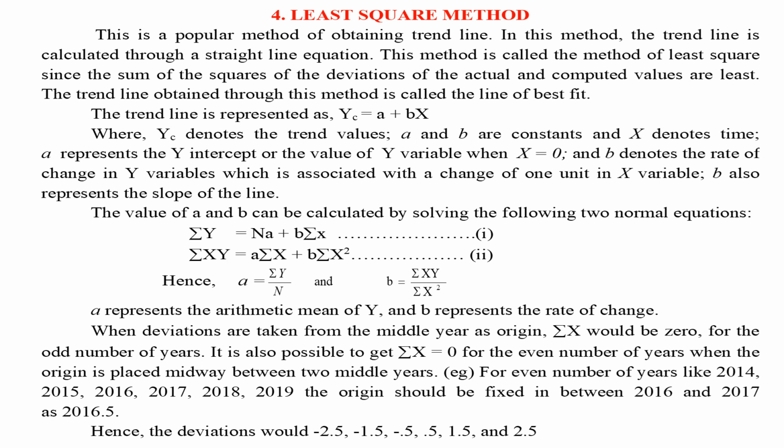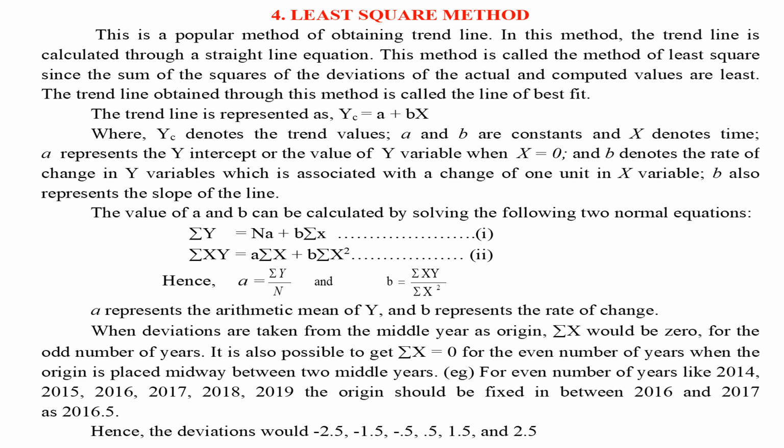The trend line is represented as yc equals a plus bx, where yc denotes the trend values, a and b are constants, and x denotes time. A represents the y-intercept, or the value of y variable when x equals 0, and b denotes the rate of change in y variables which is associated with a change of 1 unit in x variable. B also represents the slope of the line. The value of a and b can be calculated by solving the following two normal equations mentioned here. A represents the arithmetic mean of y, and b represents the rate of change.